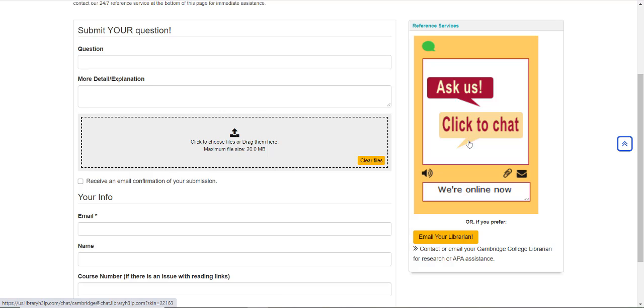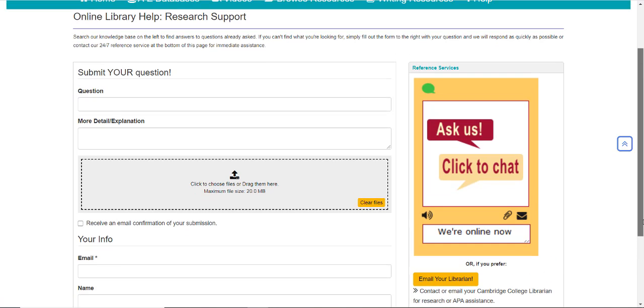You can test it out if you like. Whether it's 10 o'clock in the morning or 3 o'clock in the morning, there will be a professional librarian online in a chat session to help you with your research. And at the end of that session, you will get a transcript of the conversation that you had with the librarian. The other form of reference that we provide is one that's provided by our college librarian, and you just simply fill out this form here. We don't necessarily guarantee 24/7 there, but we do get back very fast.